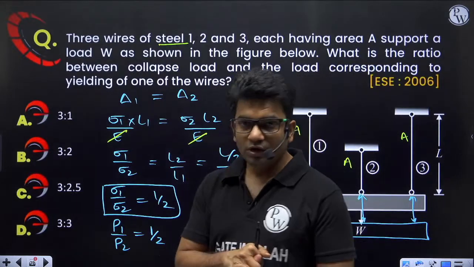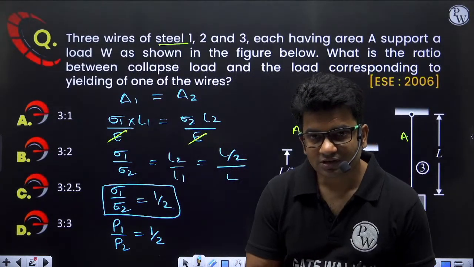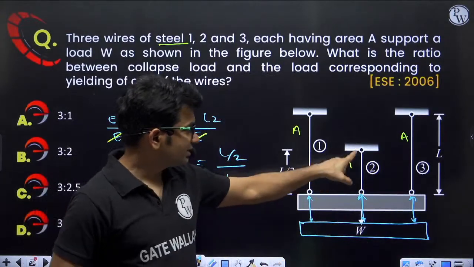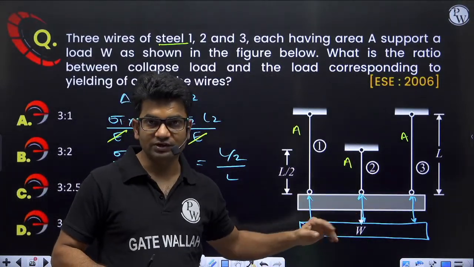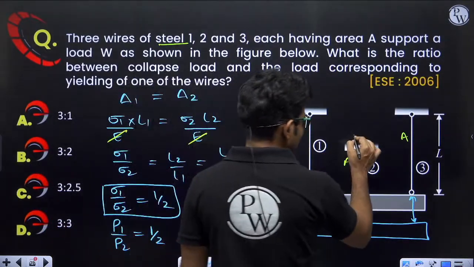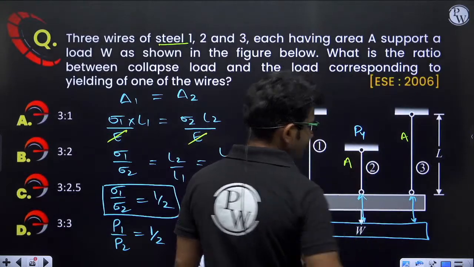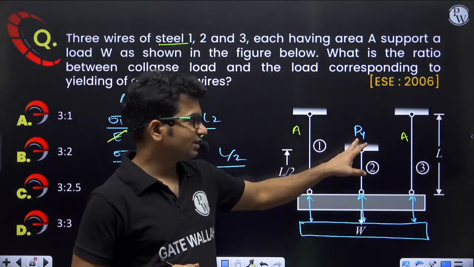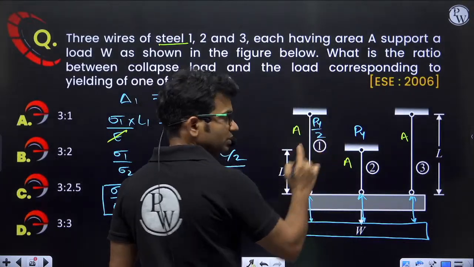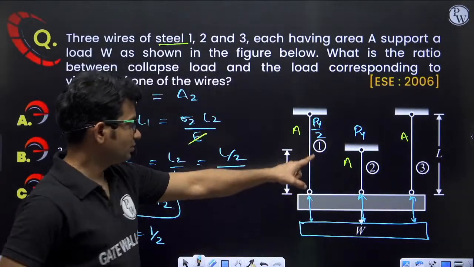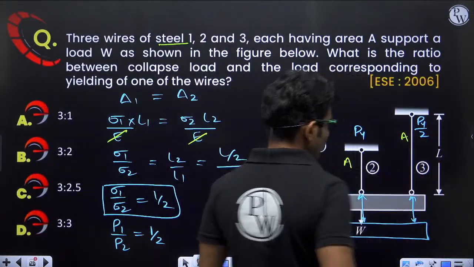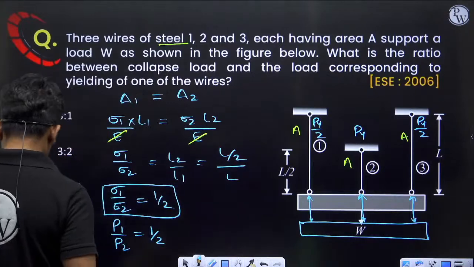Now which wire will yield first? The wire that will be carrying more load. So this wire is carrying more load, this wire will yield first. And when this wire yields, let us say at the time of yielding this wire is carrying yield load Py, and this wire will be carrying load Py by 2. Yes or no? Half the load as compared to this, and this wire will also be carrying load Py by 2. Okay, so what will be the value of W?